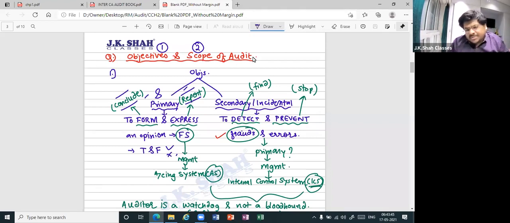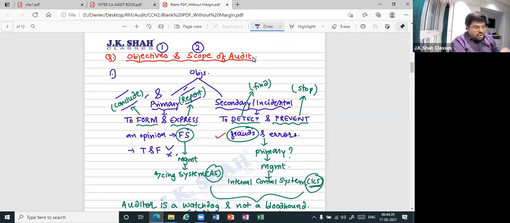So management sets up how many systems here? Two systems. One AS, second ICS. Both the systems are made by management, implemented by management, maintained by management, and checked by the auditor, whether the system is there or not, whether it is working or not, whether it is in effect or not, whether it is continuous or not. So everything is done by management, checked by auditor. Therefore, the auditor is a dash and not a dash.